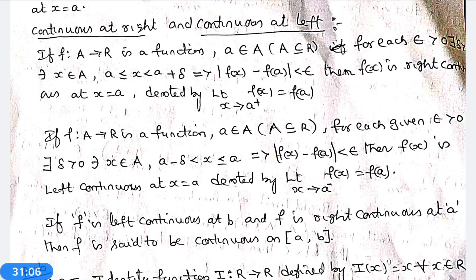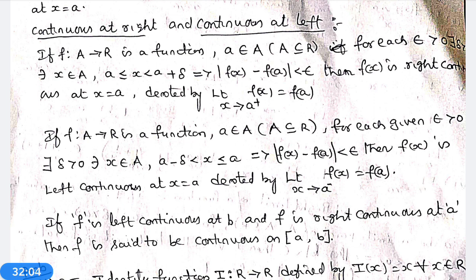If for each epsilon greater than 0, for a function f: A to R, where A is an aggregate, there exists delta greater than 0 such that x belongs to A, A minus delta less than x less than or equal to A implies modulus of f(x) minus f(A) less than epsilon, then the function f(x) is said to be left continuous at x equal to A, denoted by limit x tends to A minus of f(x) is equal to f(A).